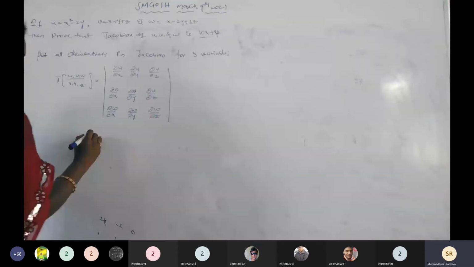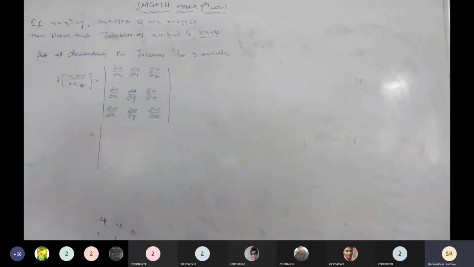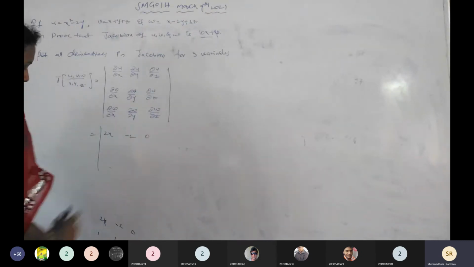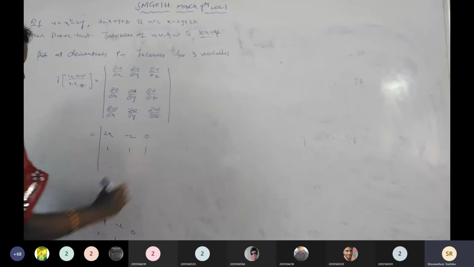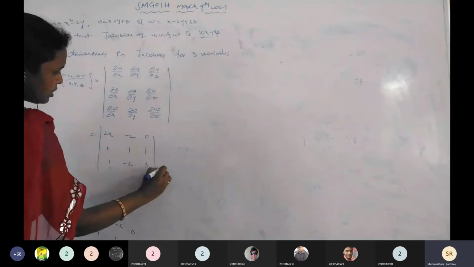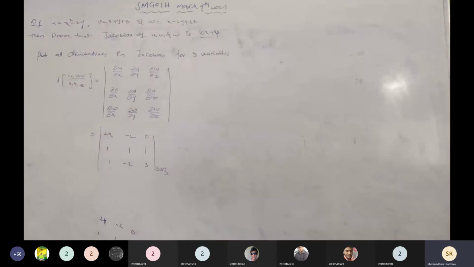Now substitute here, we already completed the derivatives. Dou u by dou x is 2x, dou u by dou y is minus 2, and 0. Then the second row, 1, 1, 1, third row, 1, minus 2, 3. Again, which is a 3 by 3 determinant. Now find out the 3 by 3 determinant.